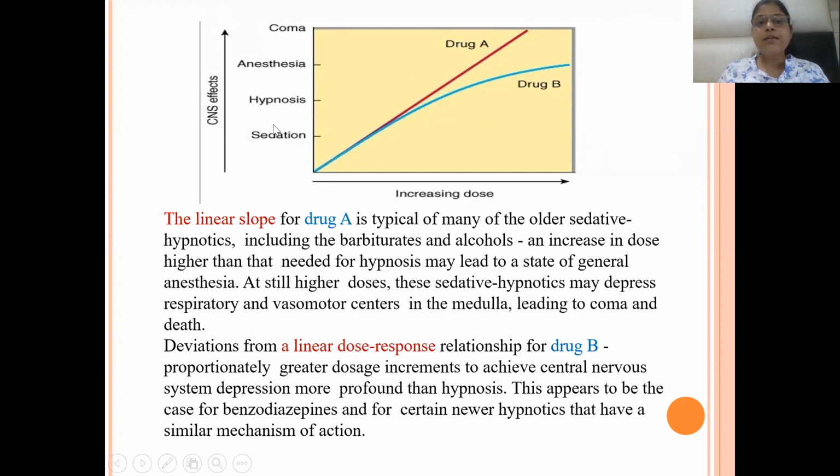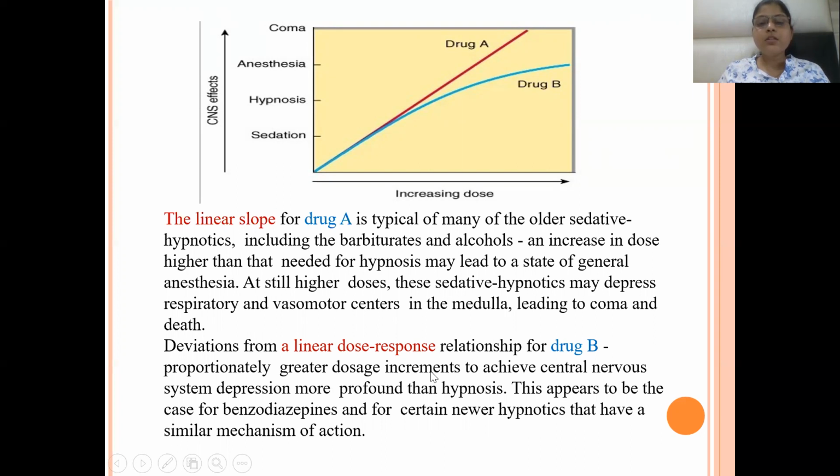Means first sedation will develop, then hypnosis, then general anesthesia, and ultimately coma can occur with more CNS depression. High doses of sedative hypnotics may depress respiratory and vasomotor centers in the medulla, leading to coma and death. And there are deviations from the linear dose response relationship for drug B.